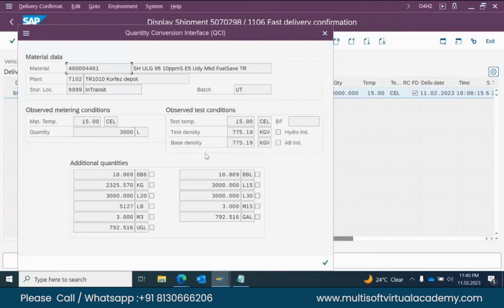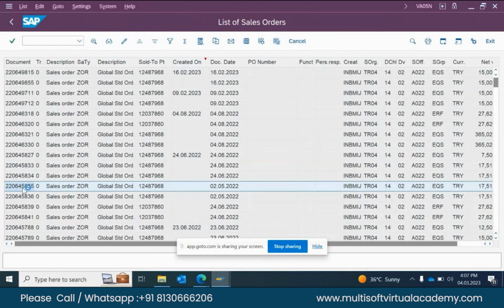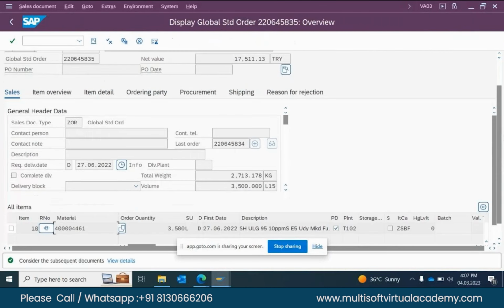Okay, sir. Sir, what my point is that, what is the T code, sir? You use VA05N, sir, to check a list of sales orders available or in open state. Yes, yes. This is the standard one, VA05, to find out the sales order.